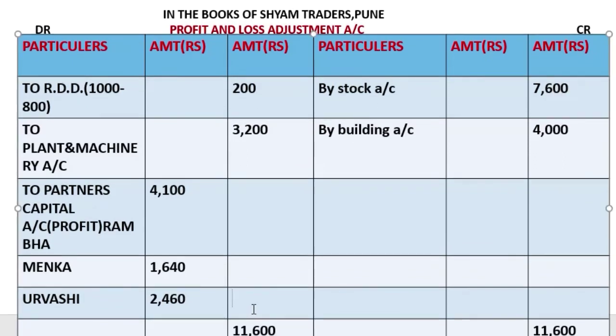So the total difference comes to 8,200. Now we'll transfer this 8,200, and all this is distributed between the partners.